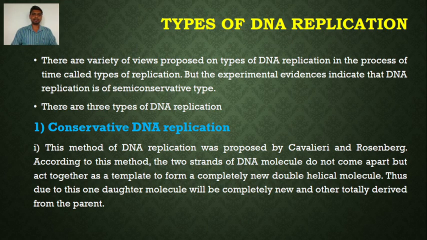There are 3 types of DNA replication: conservative DNA replication, semi-conservative DNA replication, and the third one is dispersive DNA replication. So the first, the conservative DNA replication, we are going to study here. This method of DNA replication was proposed by Cavalieri and Rosenberg. According to this method, the 2 strands of the DNA molecule do not come apart but act together as a template to form a completely new double stranded or double helical DNA molecule.